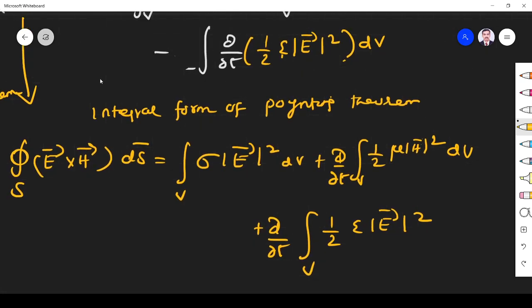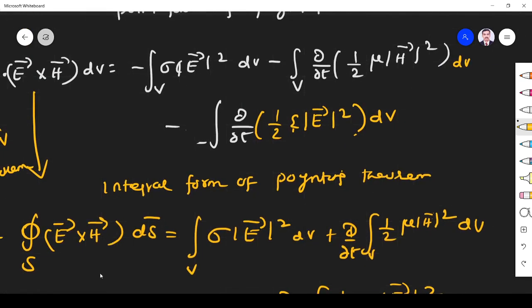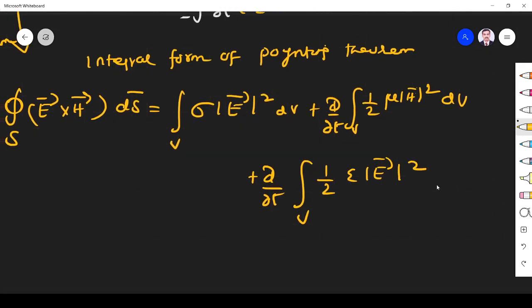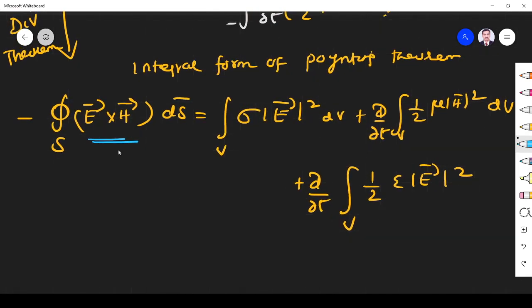So first I converted this volume integral into a surface integral using the divergence theorem, and I manipulated the equation. Now we see that this is E cross H, which as per the Poynting vector is the power flowing. If you have any doubt, please refer to my video on Poynting vector.